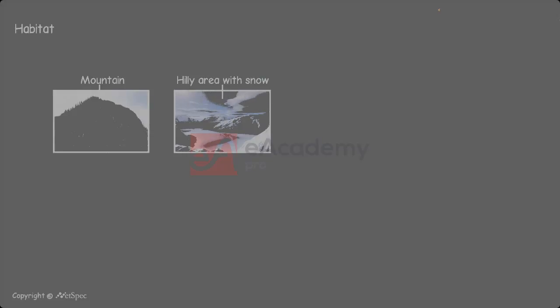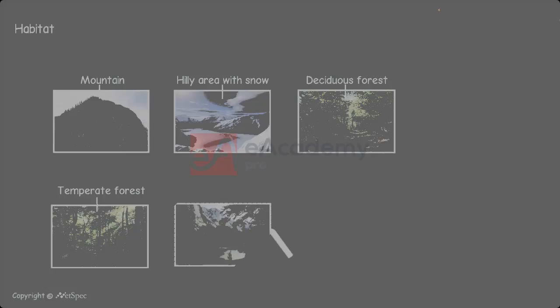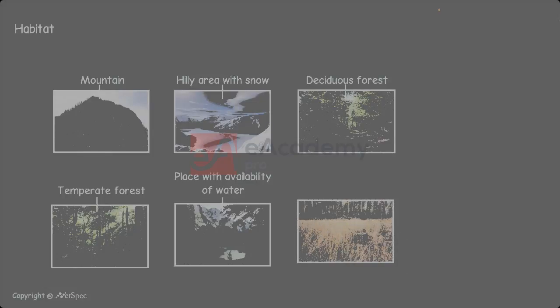Now, here in the picture, we have different types of habitat like mountain, hilly area with snow, deciduous forest, temperate forest, etc., where there is enough availability of water and different places where no water is available. So these are different types of habitat present on Earth.